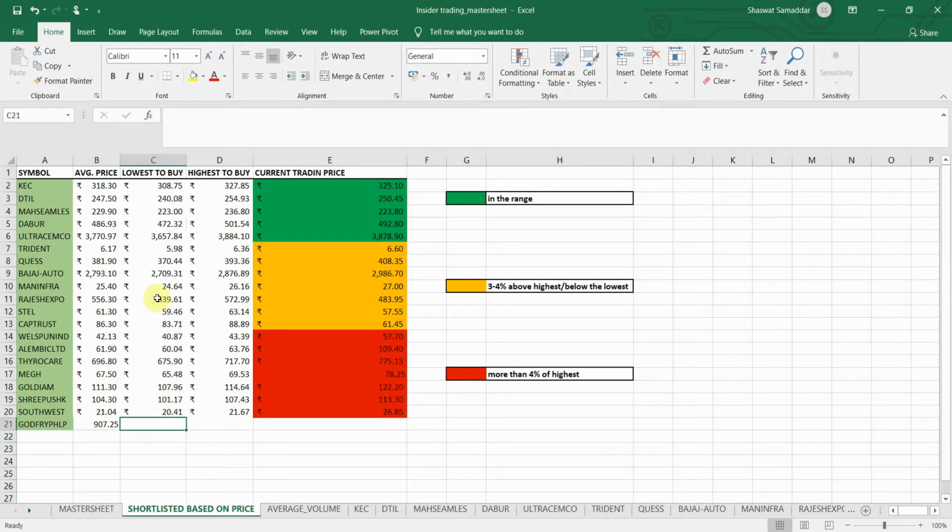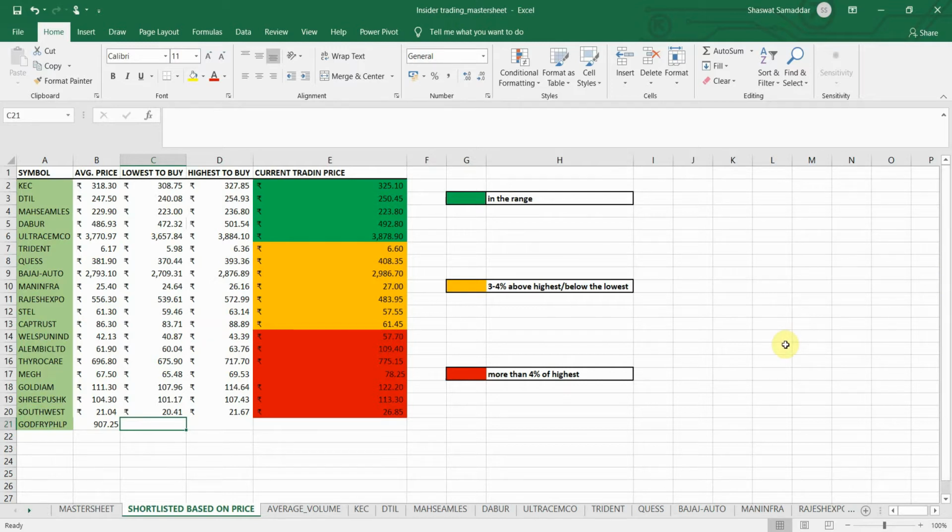I'll go to the master sheet and paste it here. Why is it showing a value error? I don't know, let me simply type it down. It was 907.40. Let me reconfirm it. 907.25. Okay, 907.25 rupees. So next, I want to find the lowest point to buy.